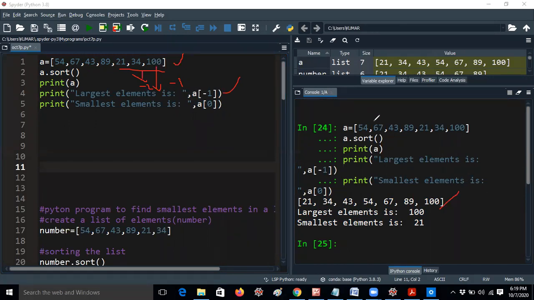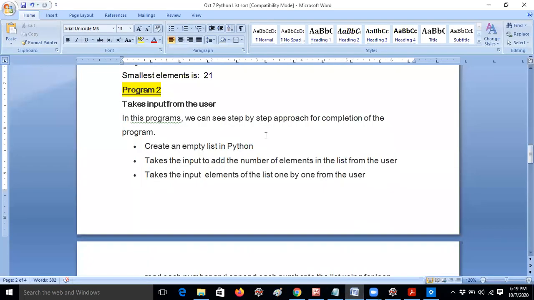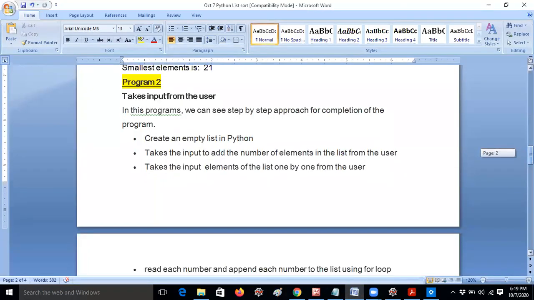Okay, but according to my idea, don't prefer giving the elements like this, because it will work for these numbers only. Okay, so let me move to the next question. Yes, Likita, 100% it will work. Next, coming to program 2.